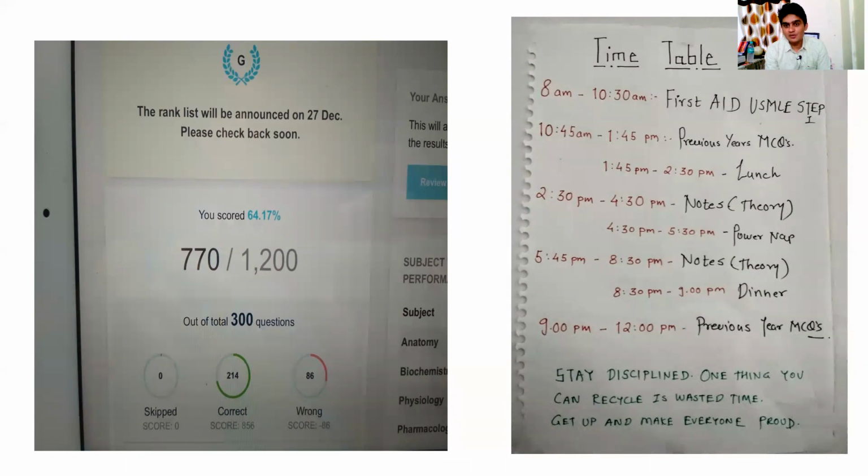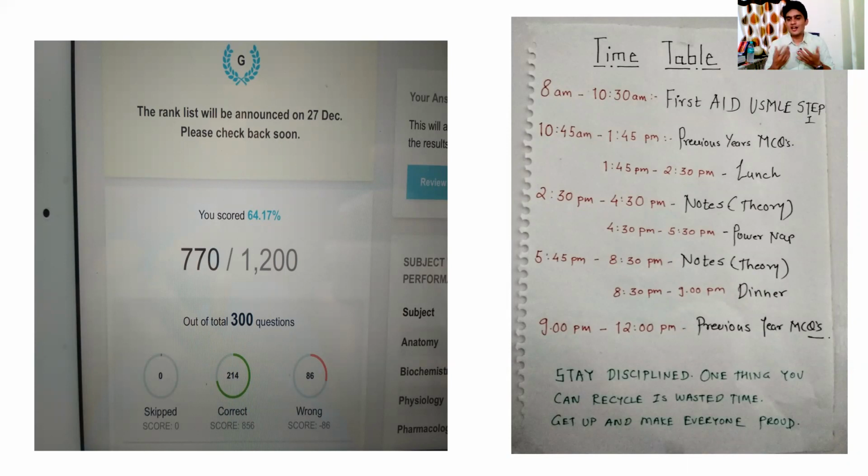My timetable used to start at 8 a.m., reading USMLE First Aid first, then followed by previous year MCQs, lunch, then notes. I used to read theory, then a power nap, then again notes and dinner, and then at the end of the day, previous year MCQs. As you can see, the PG exam was not easy for me.